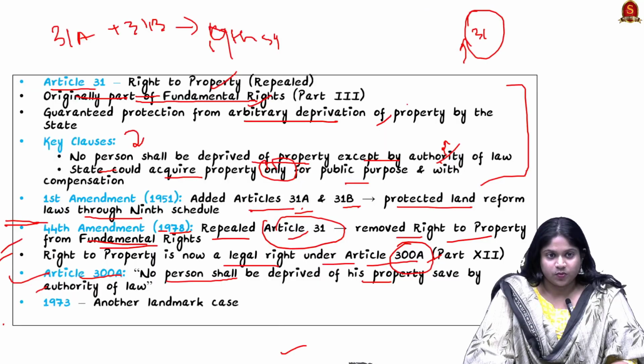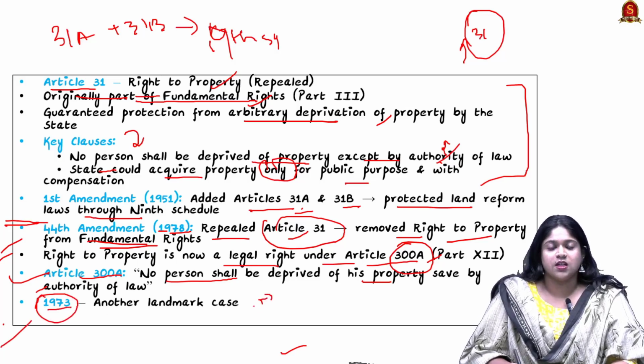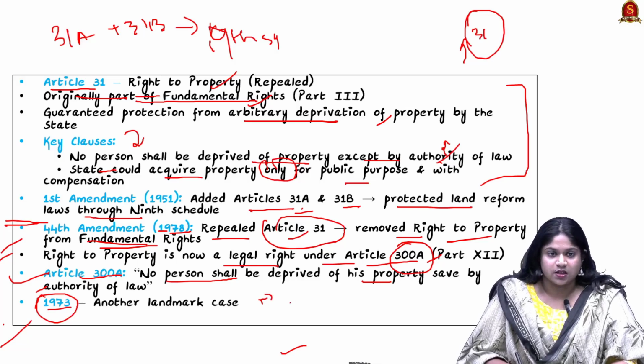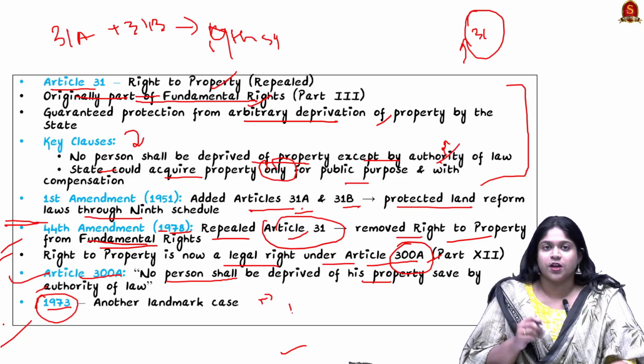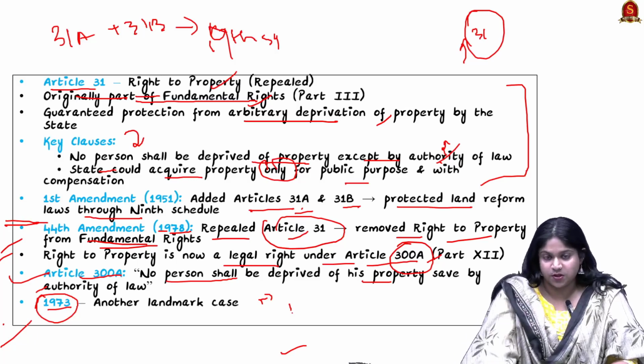But along with this landmark judgment, there was another landmark judgment in 1973, the Kesavananda Bharati case, where they brought in the understanding of the basic structure, and the basic structure cannot be amended even under constitutional amendments.